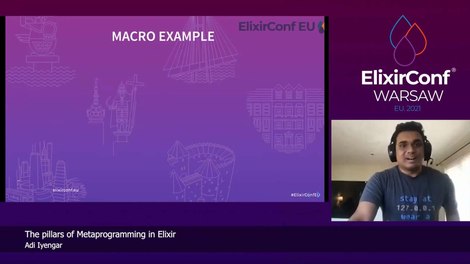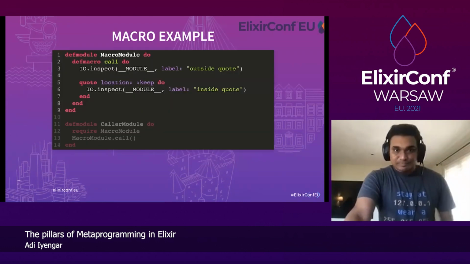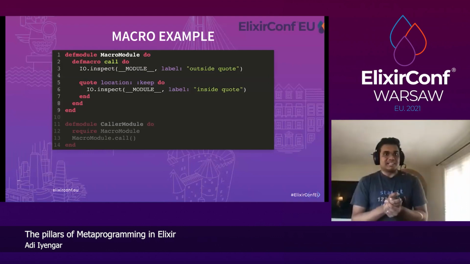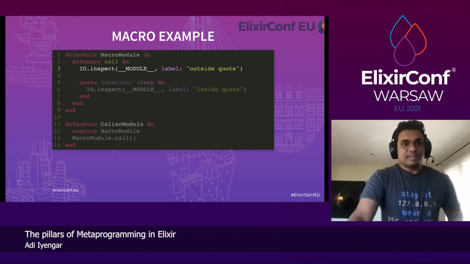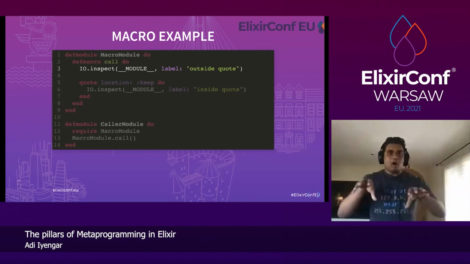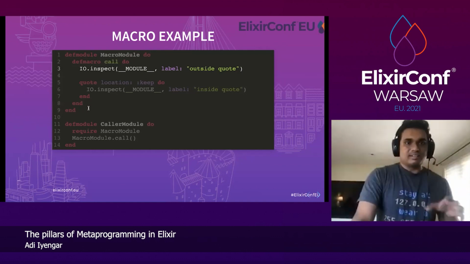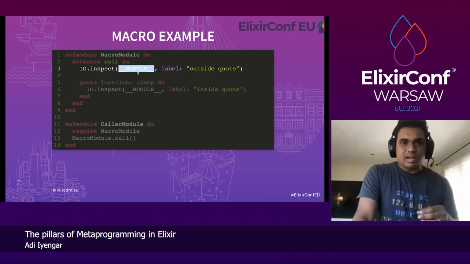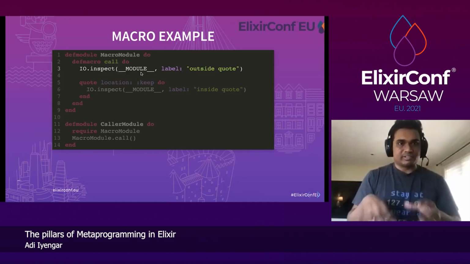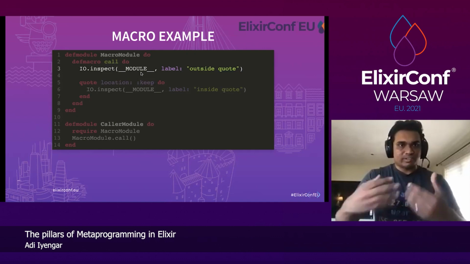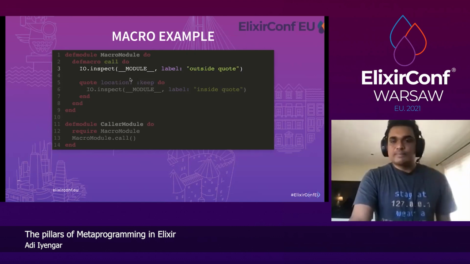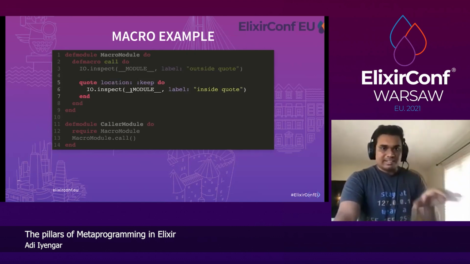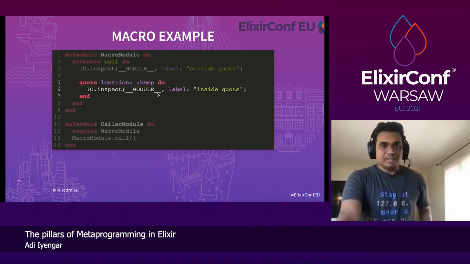So let's look at an example of a macro. Let's define a module, macro module. And inside the macro call, let's add an inspect, right? Underscore module, and Elixir returns the current module in which the code is called. So let's label it as outside the quote, and inside the quote, let's inspect module and see how these are different.